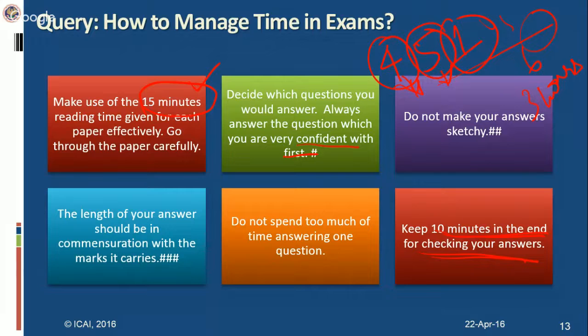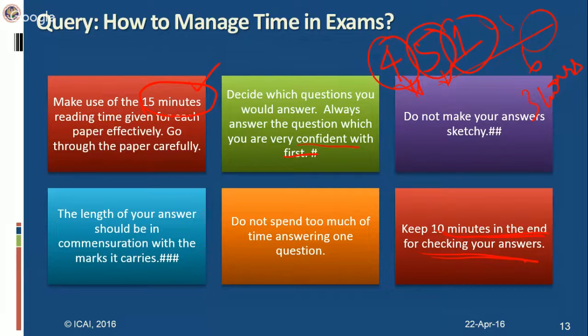Yeah, here I just want to add that you have to solve all the parts of one question at one place. It may happen that you don't know some parts and you are in trouble. In that case, you can leave the space for that part and start with the other question in which you are comfortable and can attempt very well. After finishing all the other questions, you can come back to that part and try to make the solution of that question.